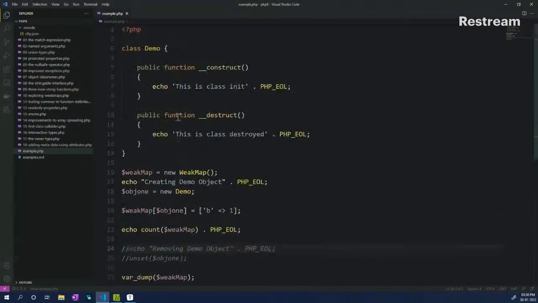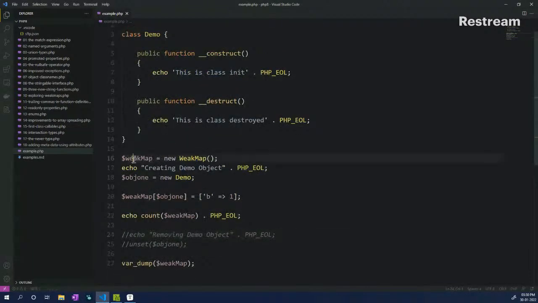So here again, let's revisit what we have done so far. We declared and initialized a weak map class and then assigned it to a variable called weak map. And then we are creating a demo object. This is a string that will be echoed out.